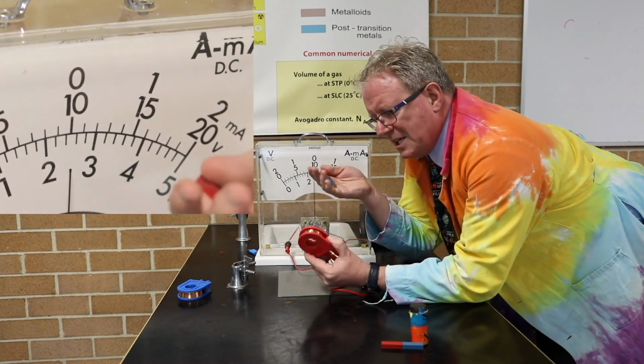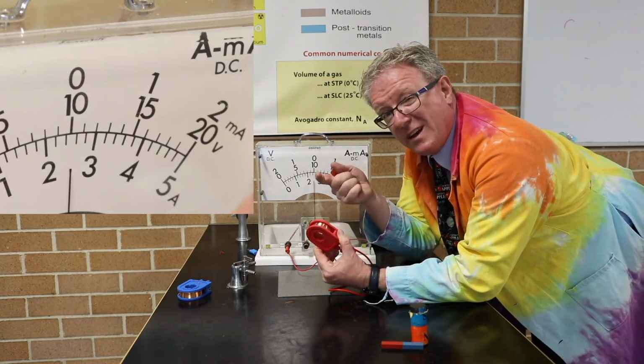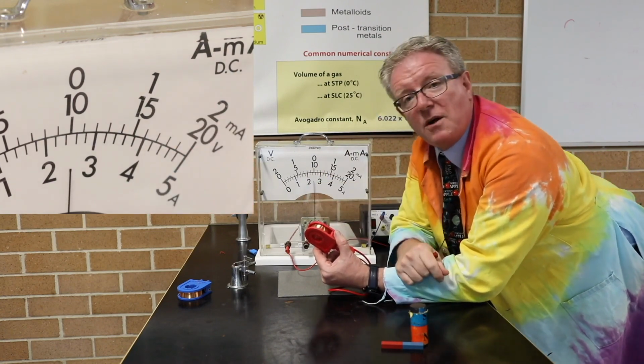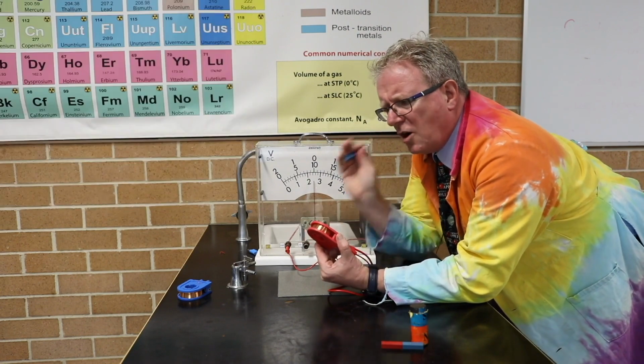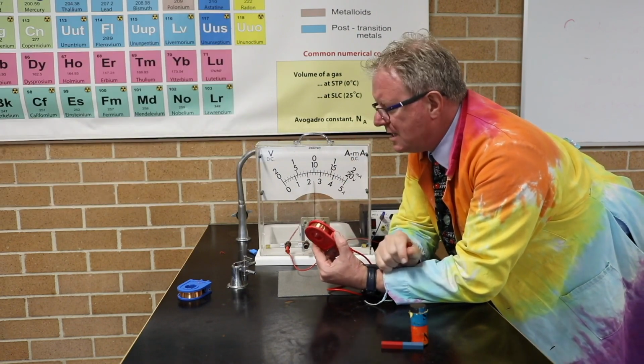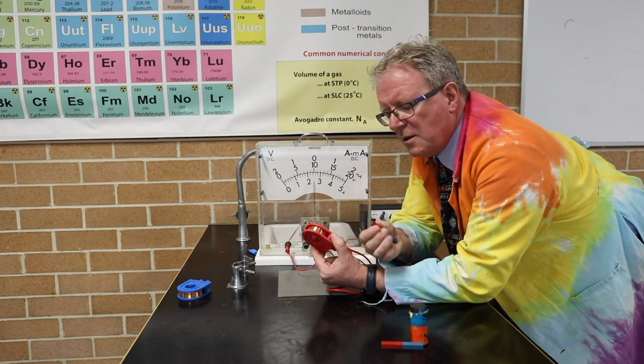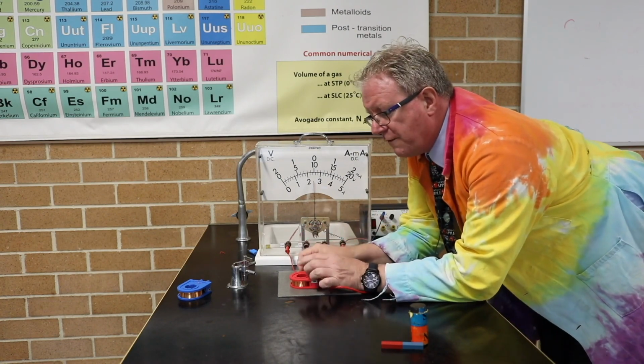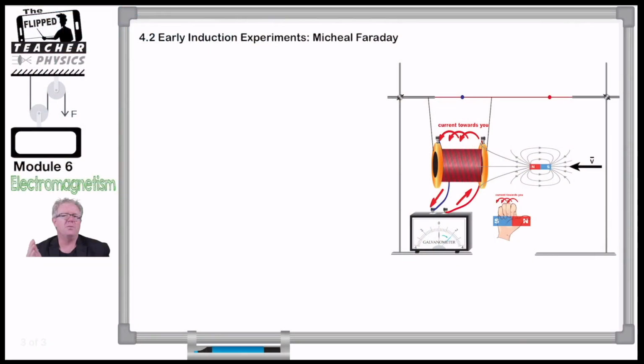So we've looked at a lot of things here. We've got the number of coils affects the amount of current produced. We've got the strength of the magnetic field affects the current produced. We've got the rate of movement between the two affecting the amount of current produced. And then we have the strength of the magnet affecting it. So they're all the observations that Michael Faraday put forward. Right, so there is a connection. We can go both ways.